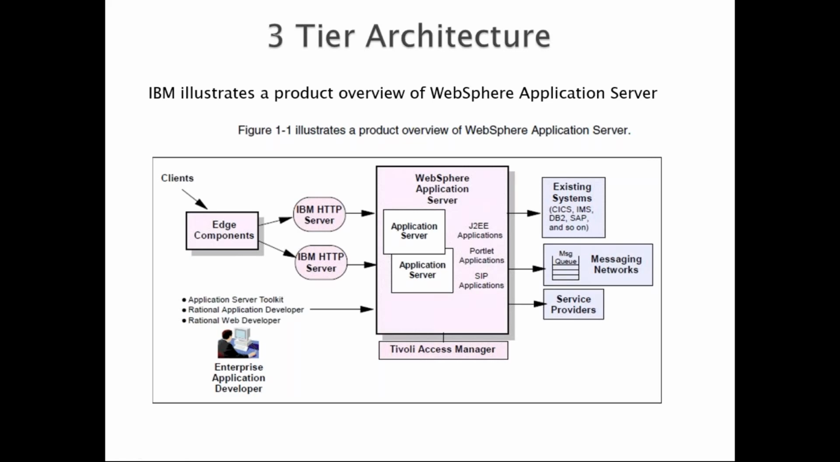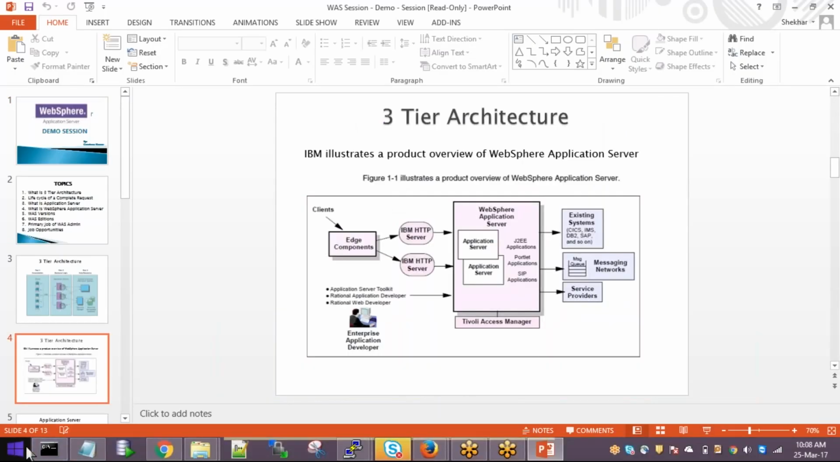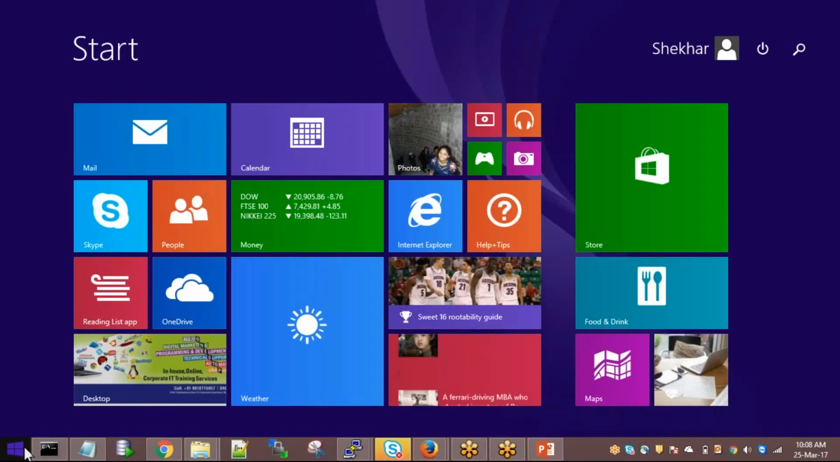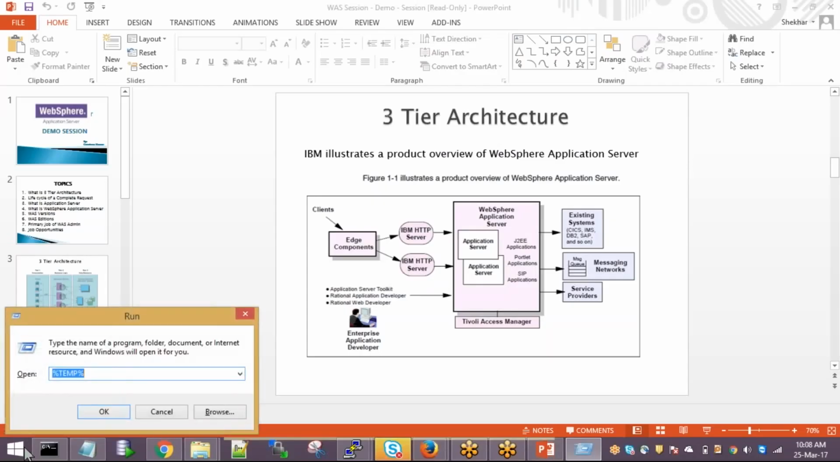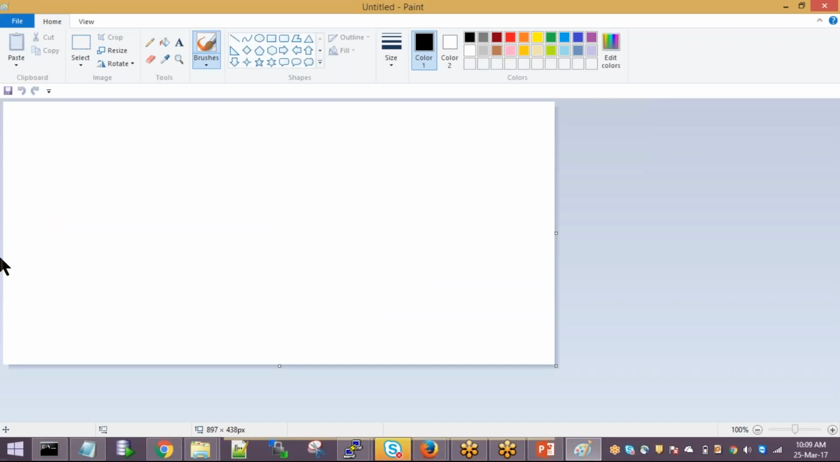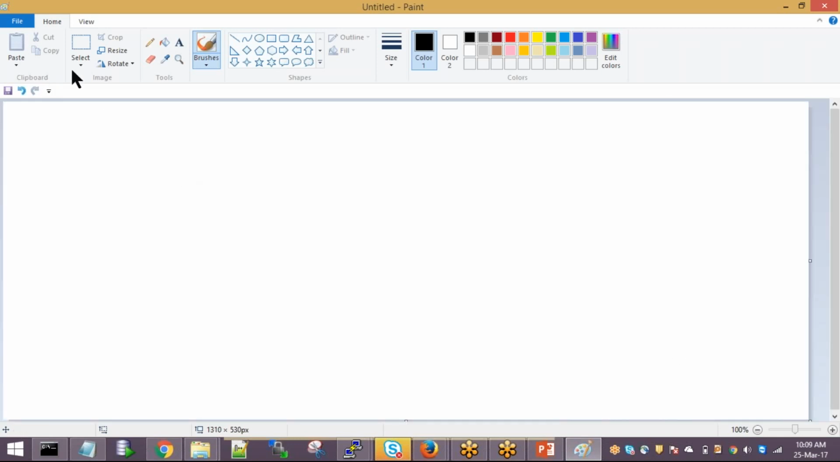Yes, Gautam. Okay, so I'll tell you, so that you can have a clear picture. Anyhow, I was going to explain in the next slide itself. That was the slide, next slide. Okay, so let me draw some components.